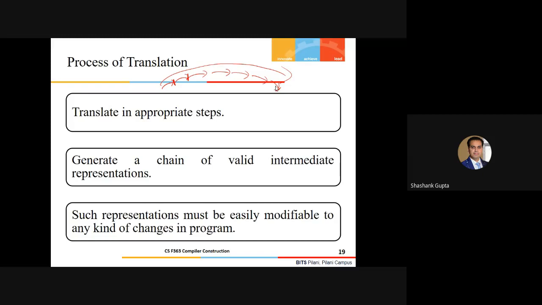Now, what do you think, guys? As per your recent knowledge, or if you have studied something earlier, what do you think, as a part of translation, should be my first step? What exactly needs to be done as a part of the first step of translation? The question to you people. Come on, guys, I need certain responses. I'm not expecting formal answers from your side, that you should give me the names of the translation phases. I'm just saying, what should be the first step towards your source code?